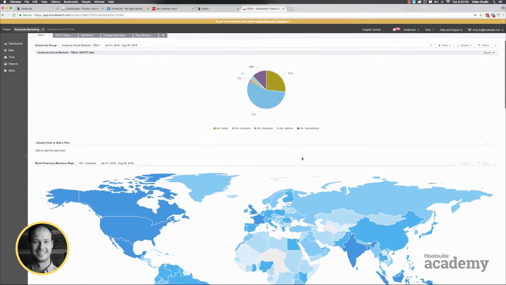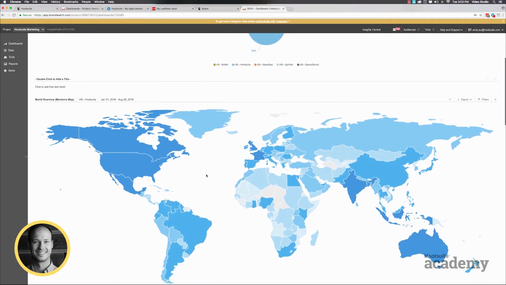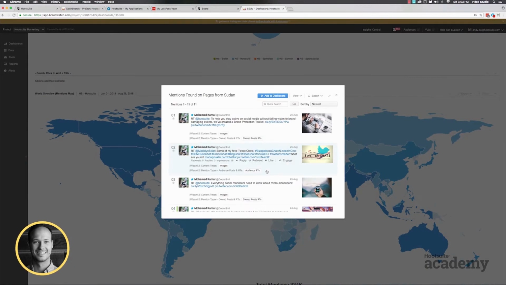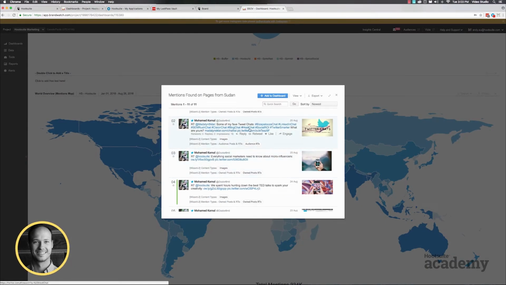Coming back out, you can see here, here's another view, similar to Insights, but a little bit more in depth. You can see all of the mentions throughout the year of Hootsuite around the world. You can see Sudan, 11 mentions. They're mentioning HootChat, sorry. You can see Brazil has 1,400 mentions. United States has almost 200,000, 31,000. It's just interesting. I can click in as well. So if I wanted to see the 11 mentions in Sudan, for example, I can come in and have a quick look. There's one of the mentions of HootChat.